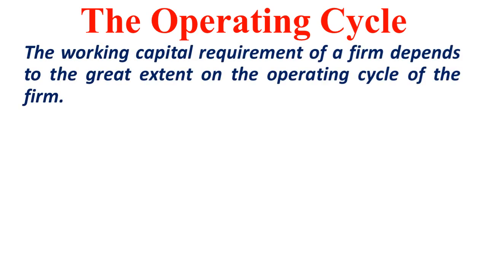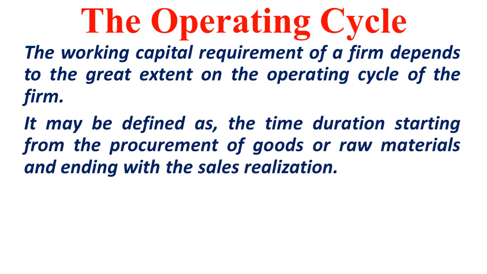What do you mean by the operating cycle method? Here we must understand that the working capital requirement of a firm depends to a great extent on the operating cycle of the firm. What do you mean by operating cycle? It may be defined as the time duration starting from the procurement of raw material or goods.